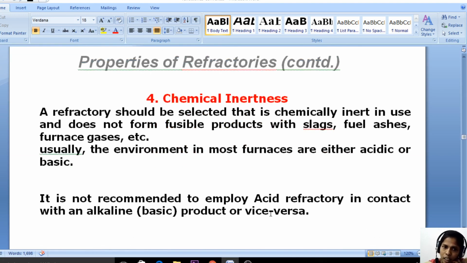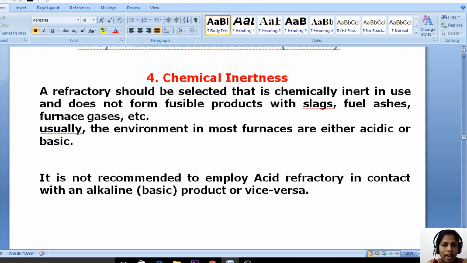And the next one is chemical inertness. A refractory should be selected that is chemically inert in use and does not form fusible products with slags, fuel ashes, furnace gases, etc. Usually the environment in most furnaces is either acidic or basic. So, it is not recommended to employ acid refractories in contact with an alkaline product or vice versa. So, how are we selecting the refractory material?